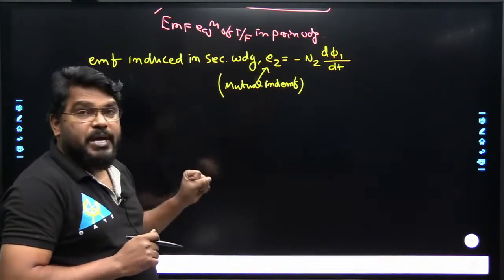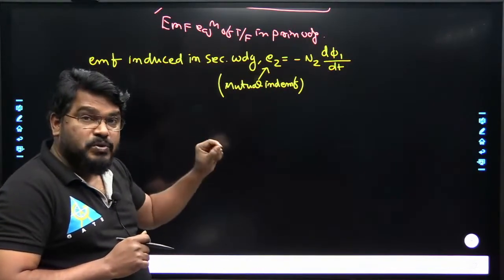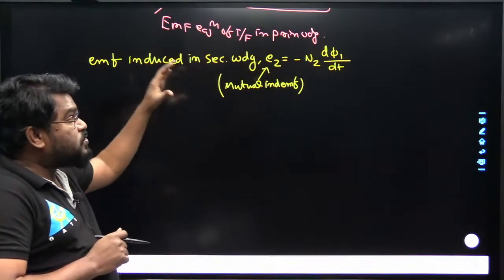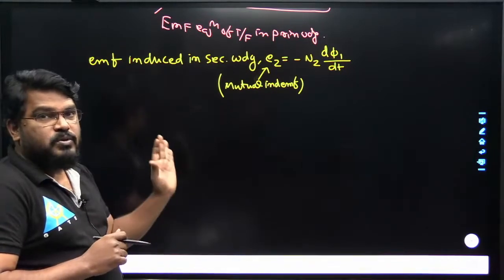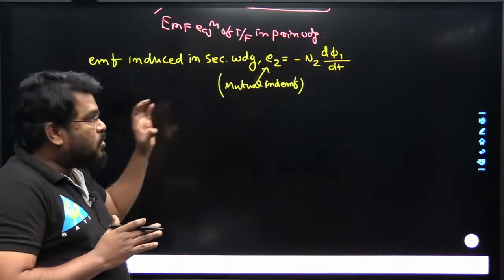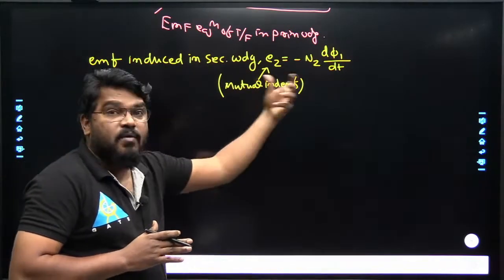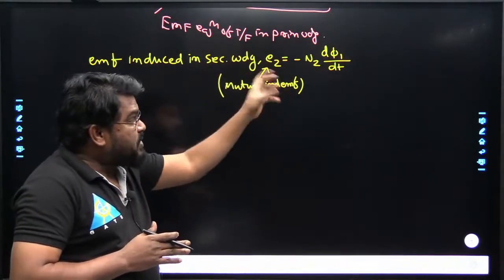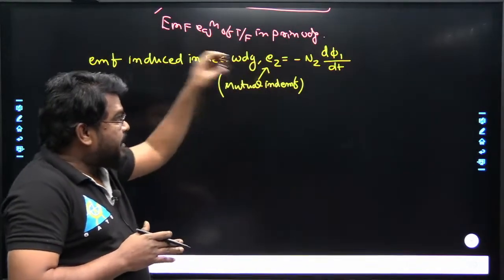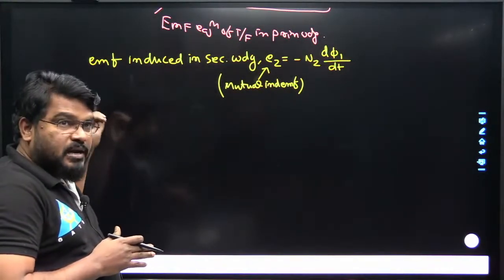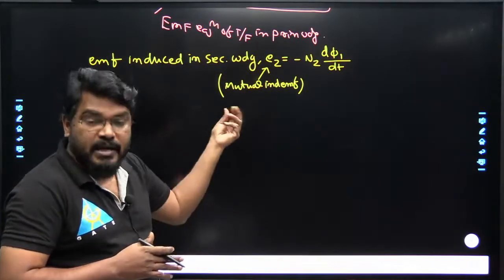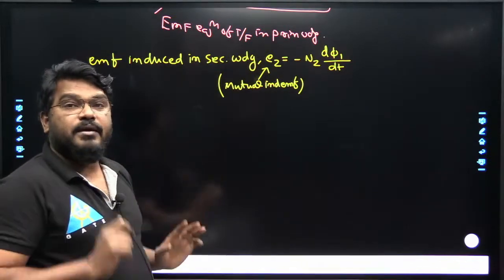Mutual induced EMF means EMF induced in a coil or winding due to current passing through another coil. Suppose there are two coils, one has current flowing and the other is open. The EMF is induced in the open circuit or loaded circuit because of the current flowing in the other winding, which is magnetically coupled through the same flux. That EMF is known as mutual induced EMF.